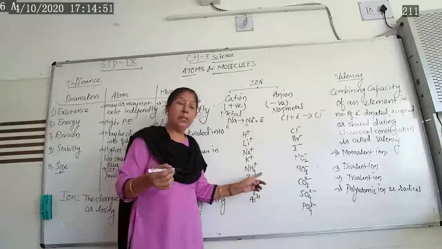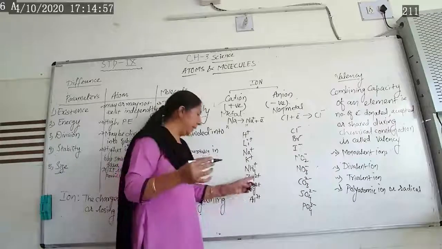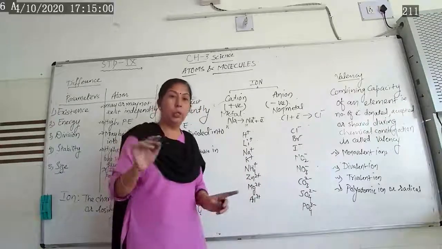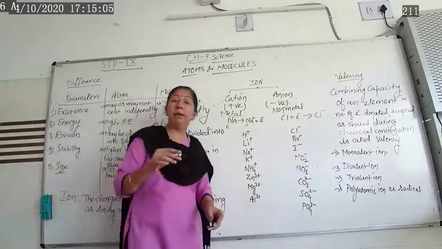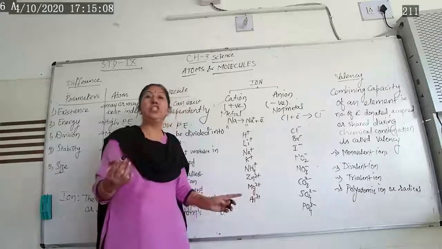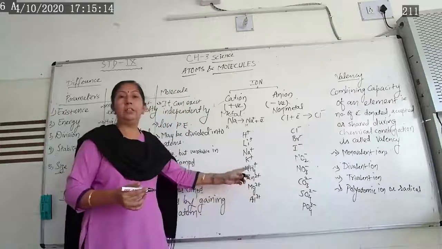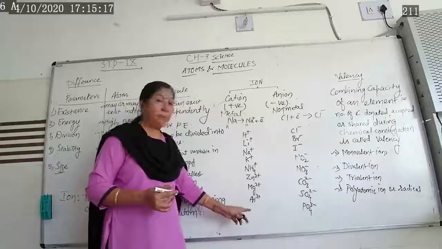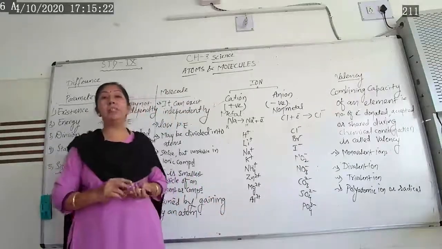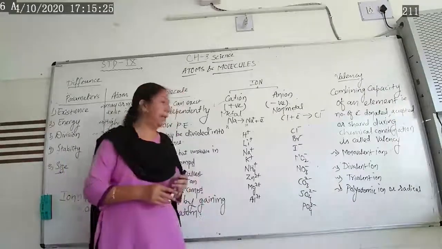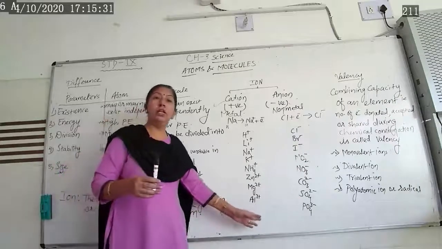Ammonium is a polyatomic ion that we will learn here: ammonium NH4 plus ion. Zinc, Zn plus 2, so zinc has a tendency to lose 2 electrons. Magnesium, Mg plus 2. That means magnesium has a tendency to lose 2 electrons to other elements and forms a plus 2 cation. Aluminum is plus 3. That means aluminum has a tendency to lose 3 electrons present in the outer shell of its shell structure, and it forms an aluminum ion.